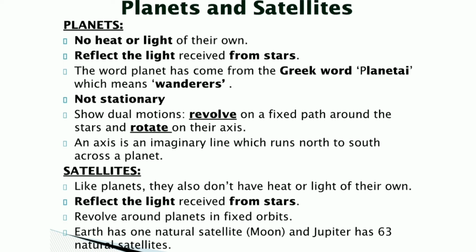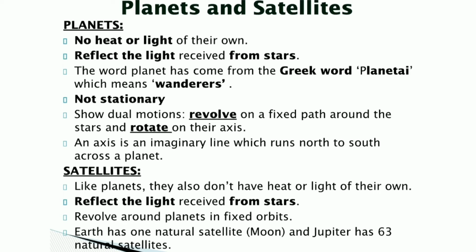The next topic is planets versus satellites. Now, planets are celestial bodies, right? But they don't have any heat or light of their own. What they do is that they reflect the light that they receive from the stars. Now, have you ever wondered where the word planet has come from? It has come from the Greek word planetai, and it means wanderers, right?